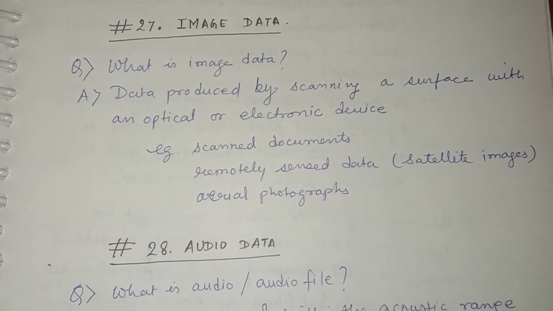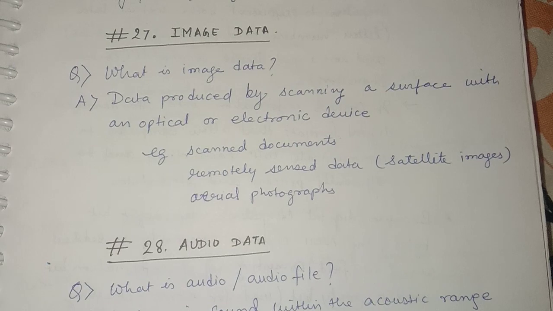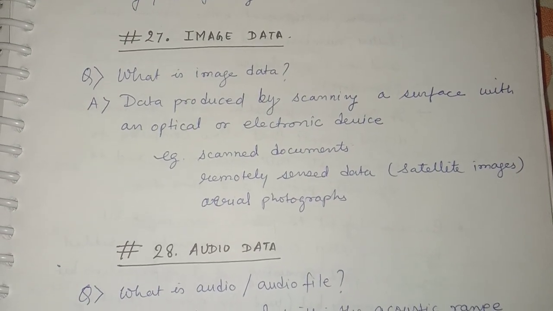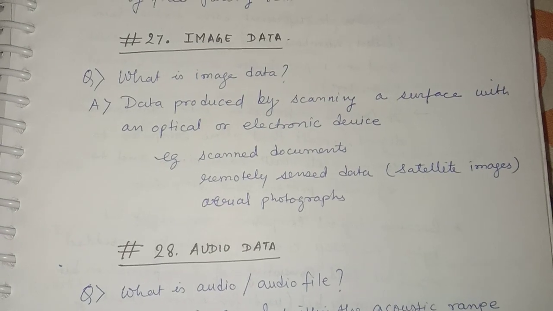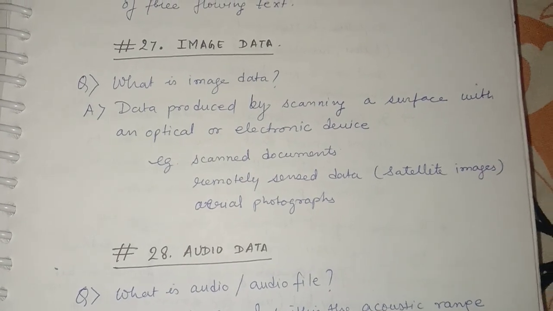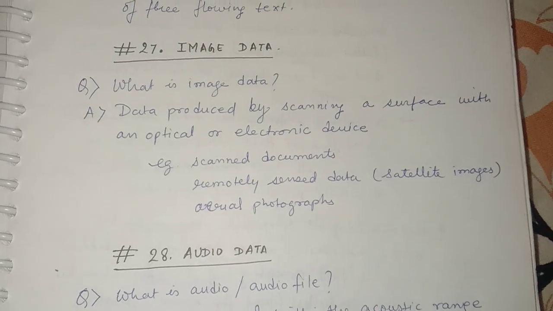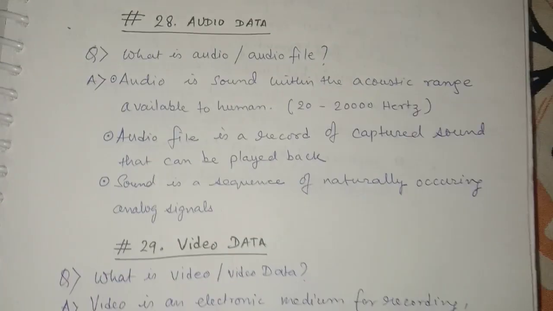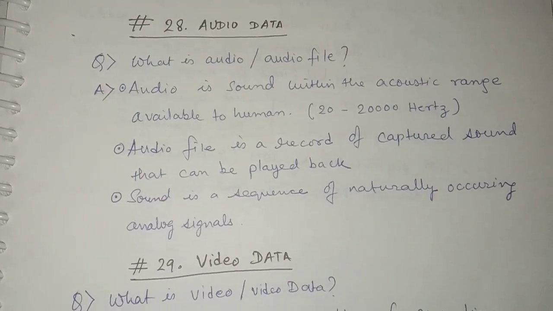What is image data? Data produced by scanning a surface with an optical or electronic device is known as image data. For example, scanned documents, remotely sensed data, that is satellite images, aerial photographs, etc. These are image data.